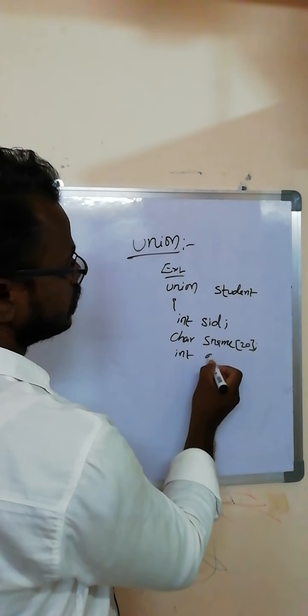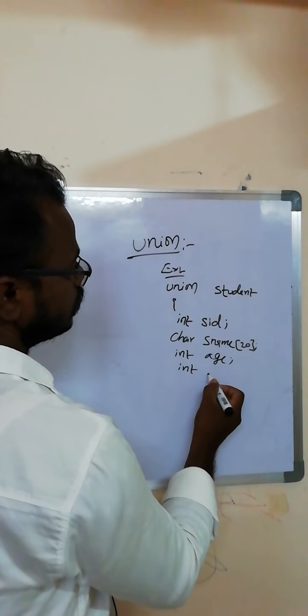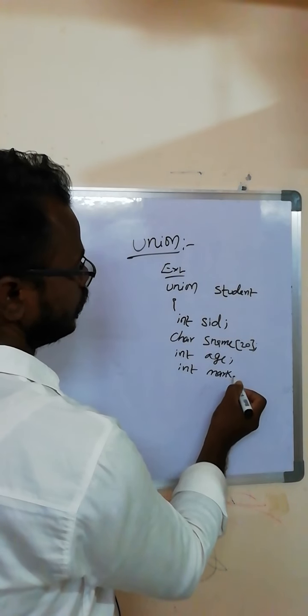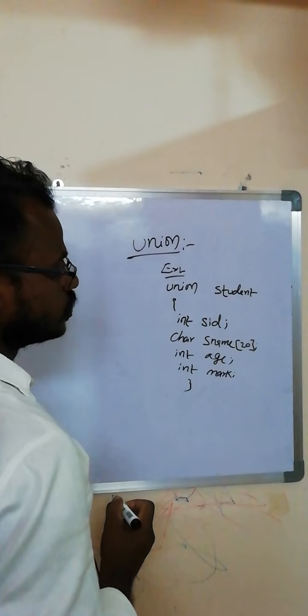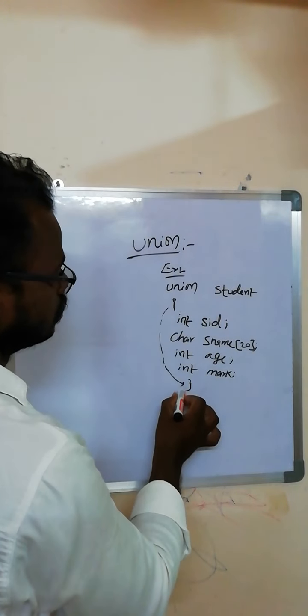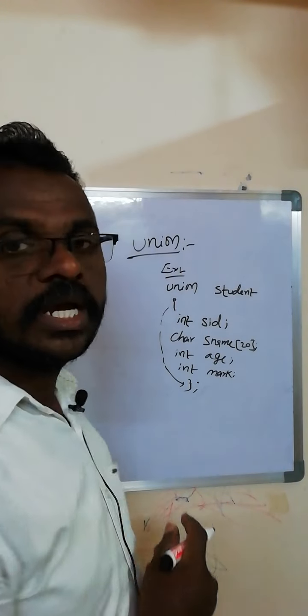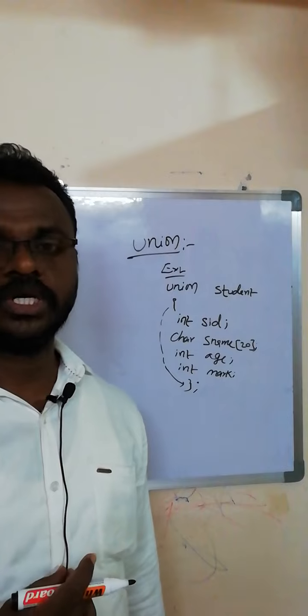Then int age, the age of the student, and another int marks of the student. After completing the declarations, we close the parenthesis and use the semicolon. This is an example of the union concept.